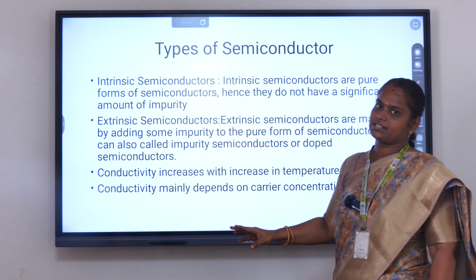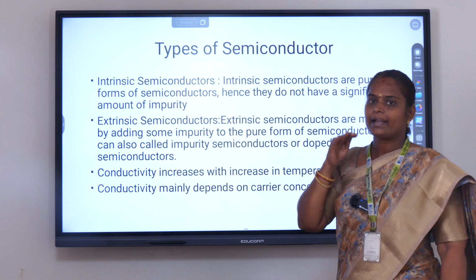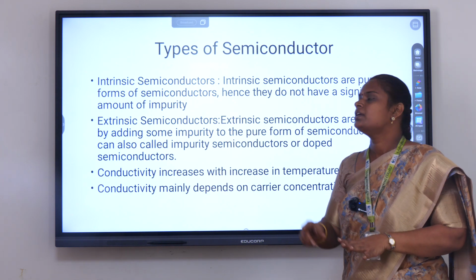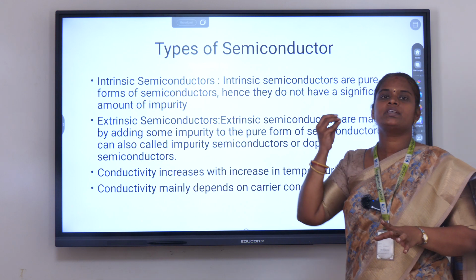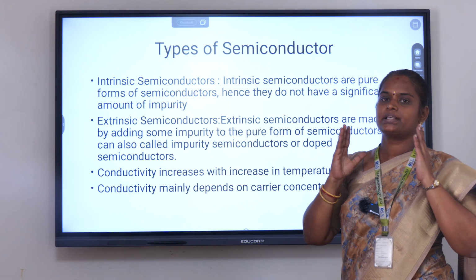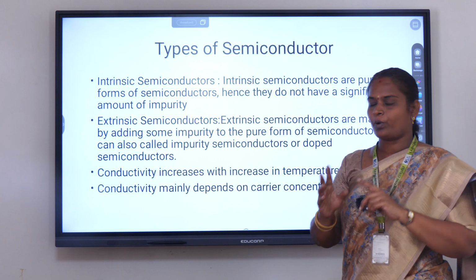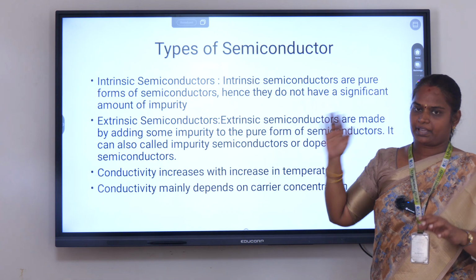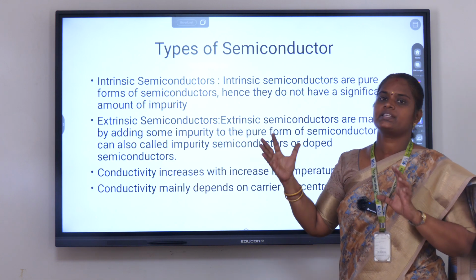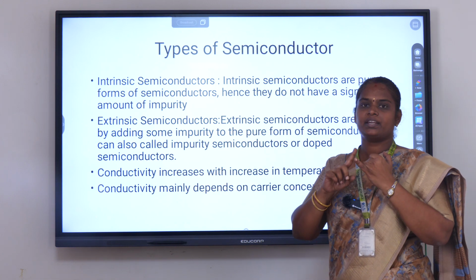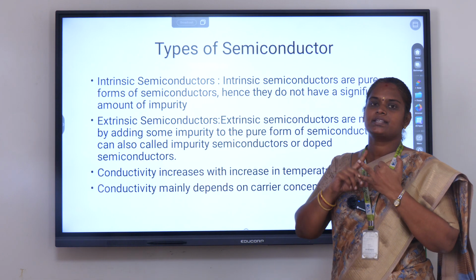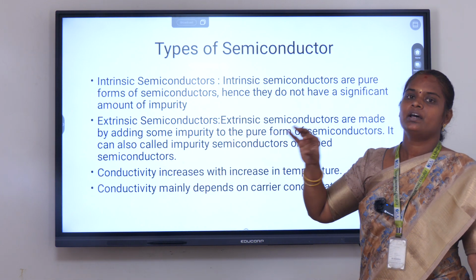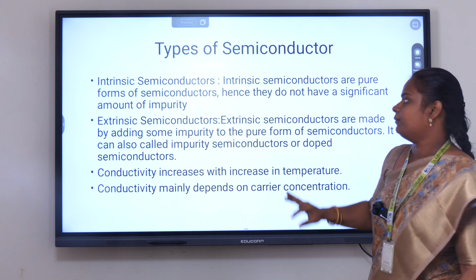Second one is extrinsic semiconductor. When impurities are added into the semiconductor, it can be called an extrinsic semiconductor. The adding of impurities to a semiconductor is called doping. Doping is a process of adding impurities to the intrinsic semiconductor, which can be called an extrinsic semiconductor. So intrinsic semiconductor means pure semiconductor. Extrinsic semiconductor means impure semiconductor, that is, impurities are added to the intrinsic semiconductor.